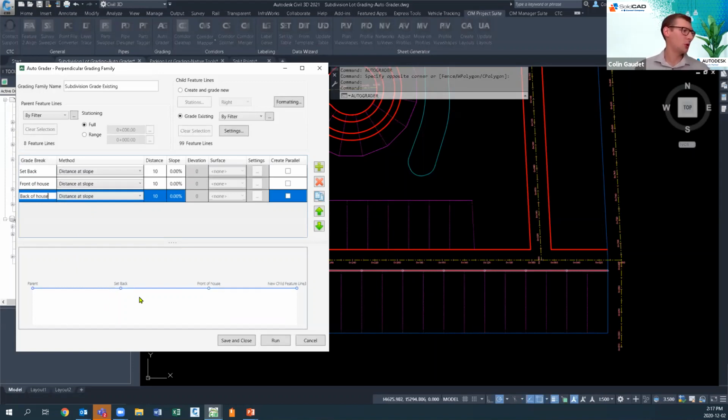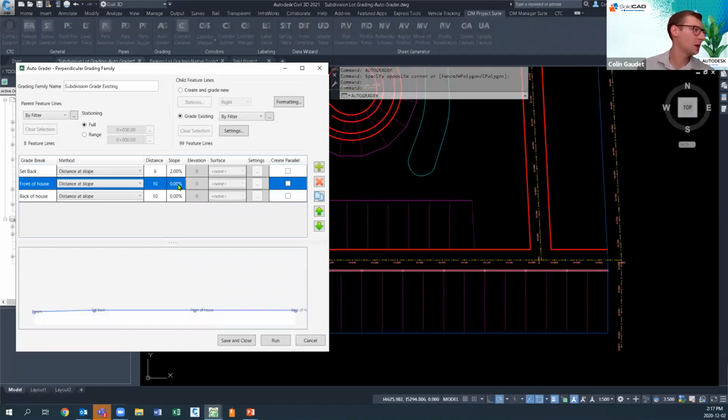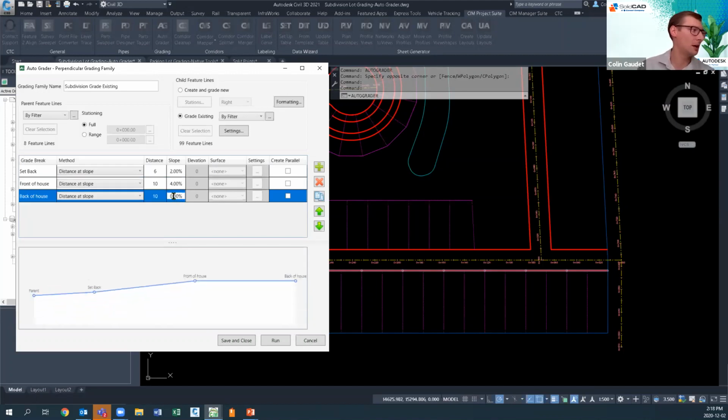And as we create each one of these, you can see it's populating in the display down here. Now, what are some of these? Let's go 6 at a 2%, 10 at a 4%, and I'm just kind of making these up here right now. Yours are definitely going to vary a little bit from each of these, but just enough so we can see a little bit of variation here.